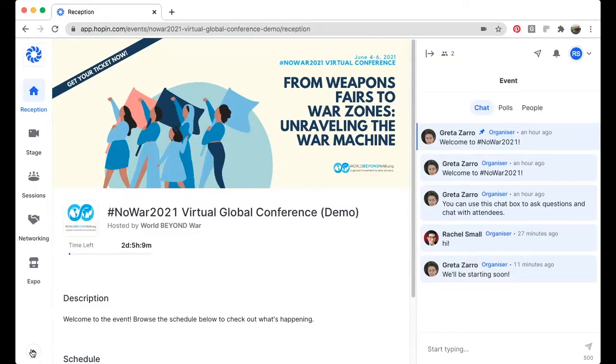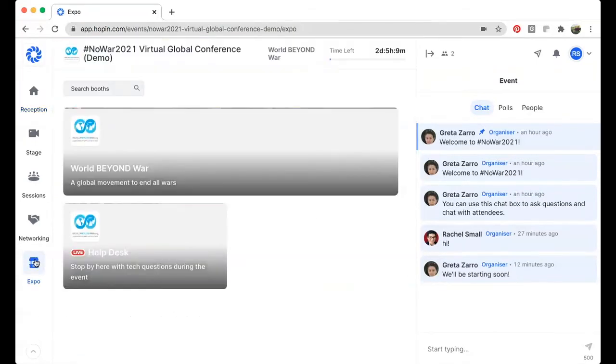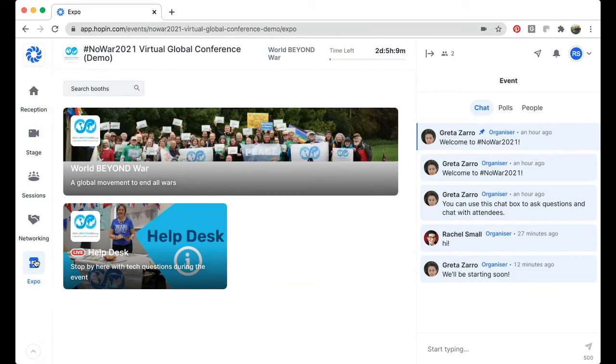Okay, now we're going to check out the expo booth section of the conference. There are set times in the schedule where we will ask everyone to go to the expo booth, and there will be people personing the various booths for different organizations and groups. But at any time in the conference, you can simply click on Expo, and you can see the materials that people have left out at their various booths.